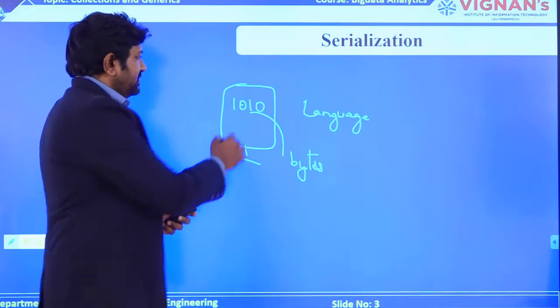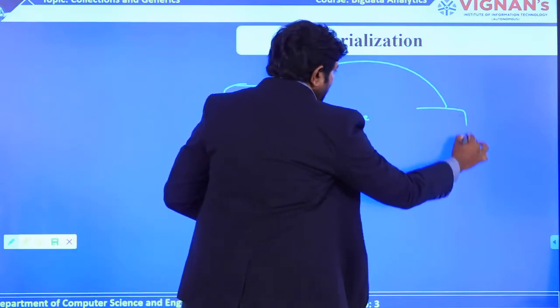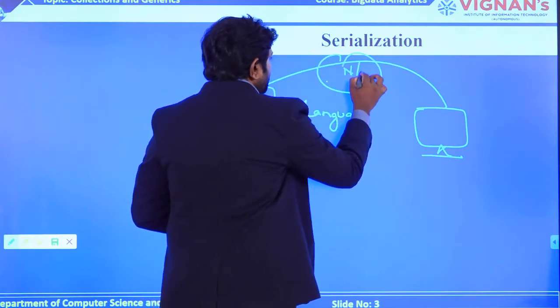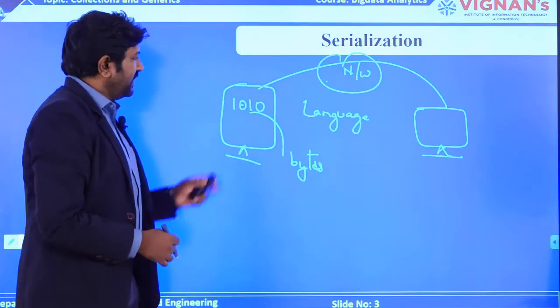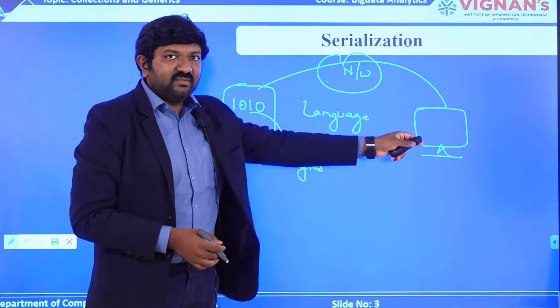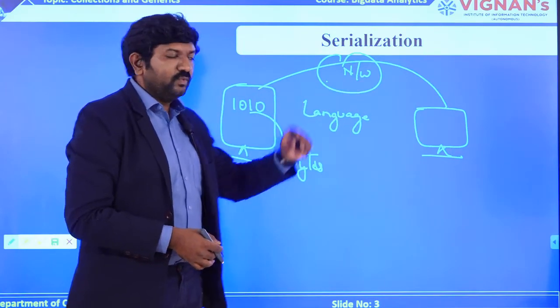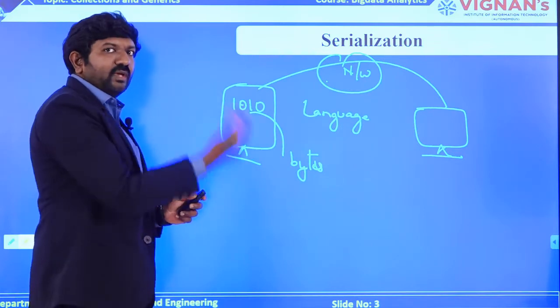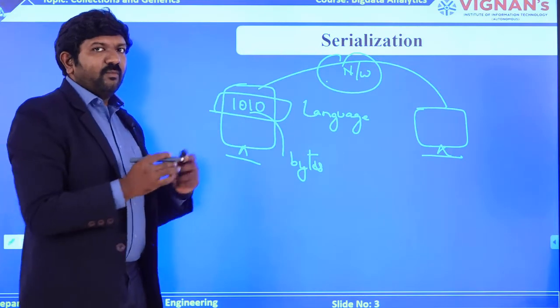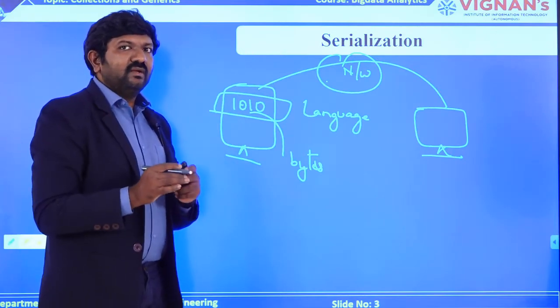Now what if this machine wants to communicate with another machine using some network? Assume that a PC or a system is communicating with another machine with the help of a network, which means data going out of your machine has to be transformed into the form of bytes only, that is zeros and ones only.